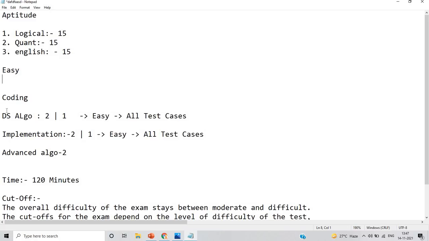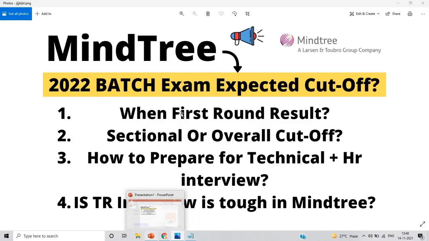If I talk about coding, the DS algo, there are 2 questions in implementation and 2 in advanced algo. They already said in the instructions that you have to choose 2 sections out of 3 sections. Means you can choose DS algo and implementation, or implementation and advanced algo, and solve one question from each. The DS algo and implementation part is easy, the advanced algo is tricky, and the time is 120 minutes.